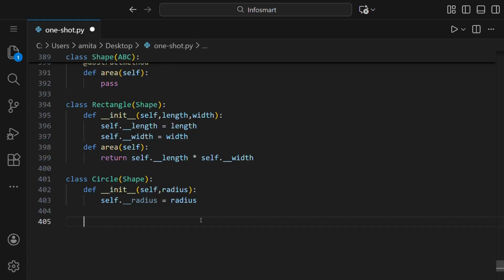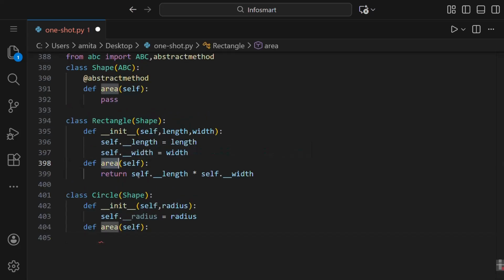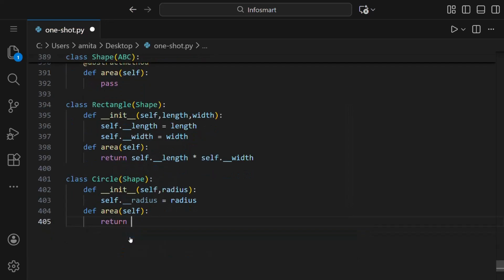Then we'll make another function which is area. If you noticed, again we are making the same function area here. So this is polymorphism. When we call area of rectangle, it would return the value of length into width, and when we call the function area of the class circle, then it should return the area of the circle.